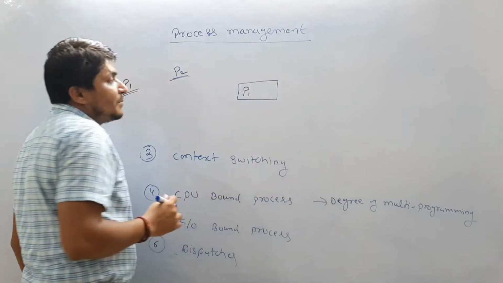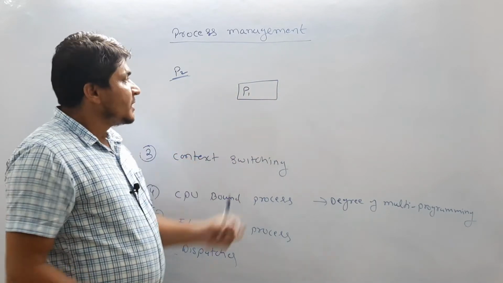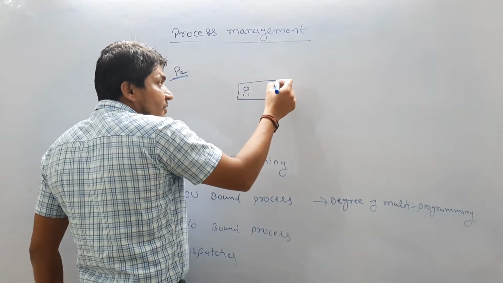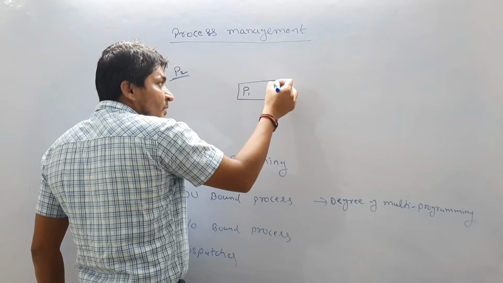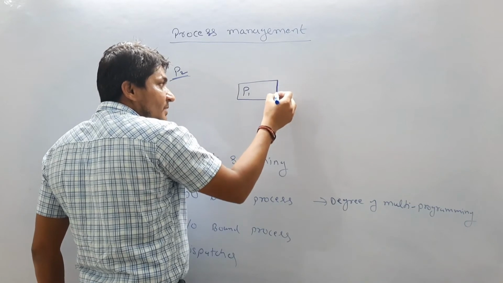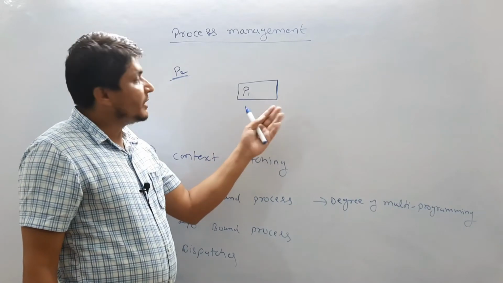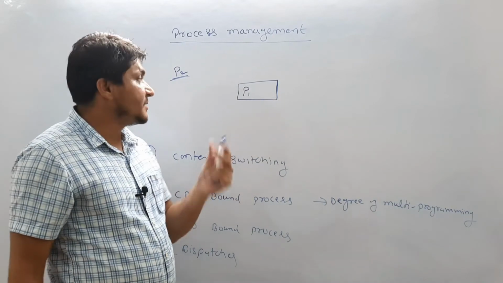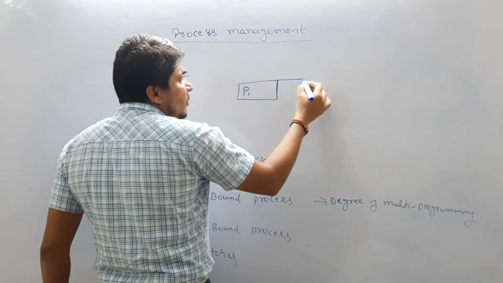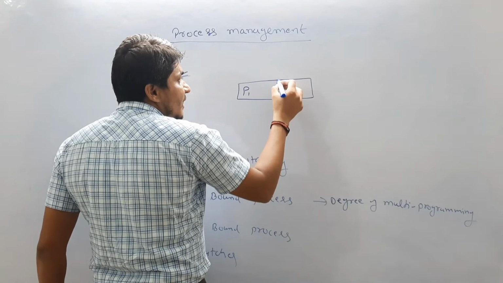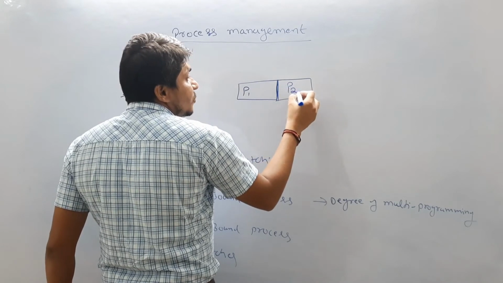Now after completion of its time, P1 is about to finish. It will take some fraction of time, nanoseconds, in order to finish. Then it will take more time to reload the next process. Let us assume this much time is required to reload the process. Let's suppose it is reloading P2.